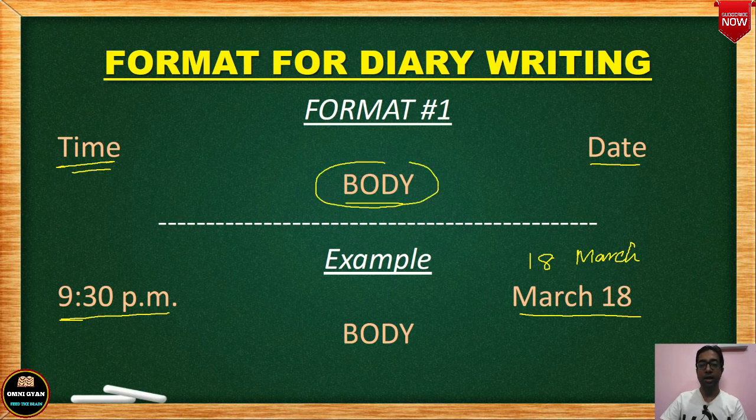Then you have the body. Here you write the main part, the explanation, the one given in your question. That today I saw this, today this thing happened with me. Here you describe the event. So left hand corner time, right hand corner date, and then you write down the main body of your diary.